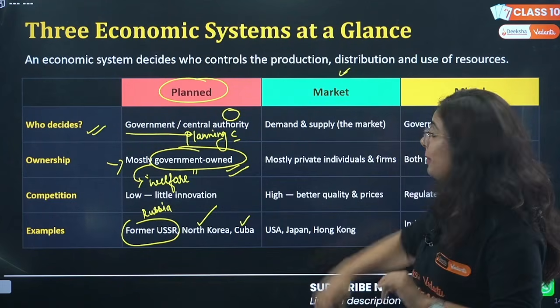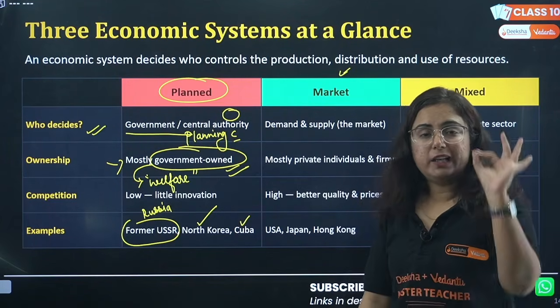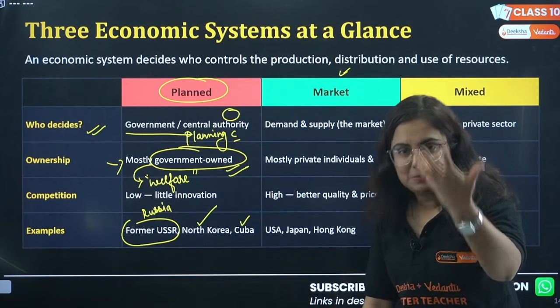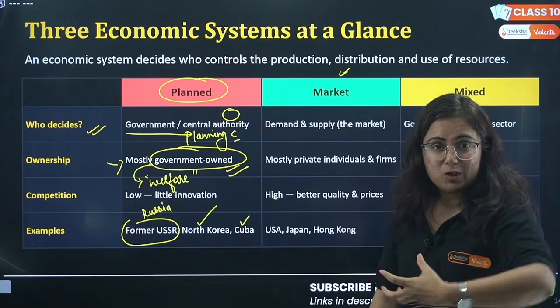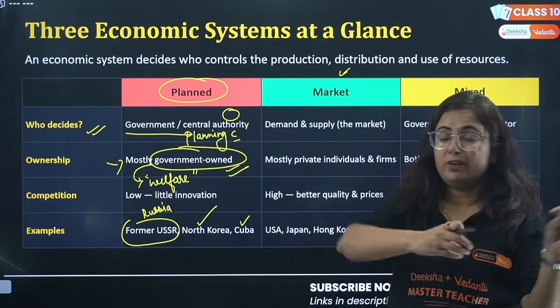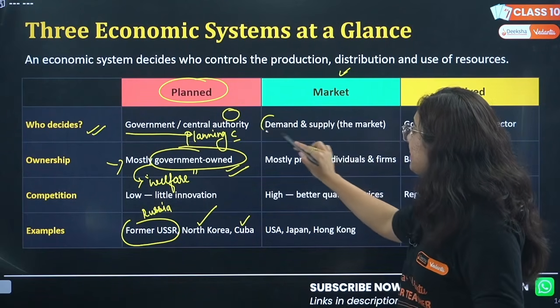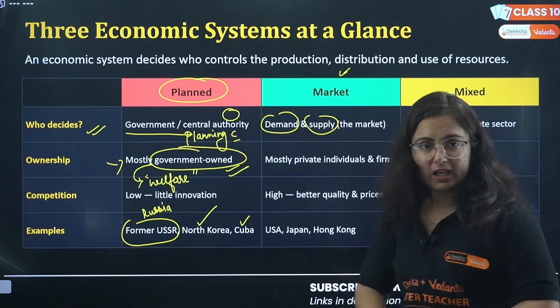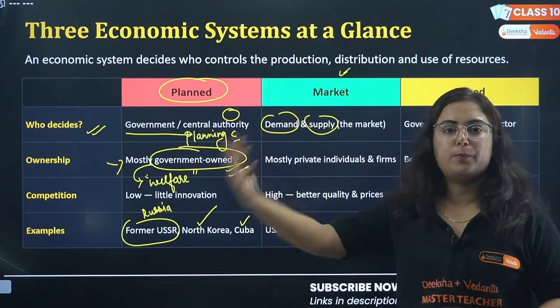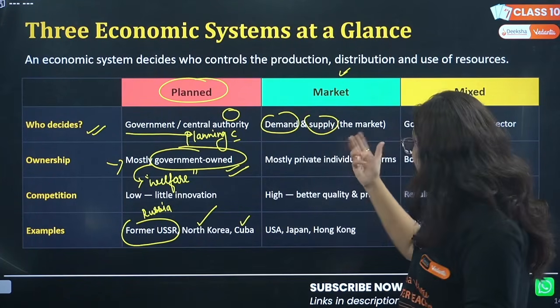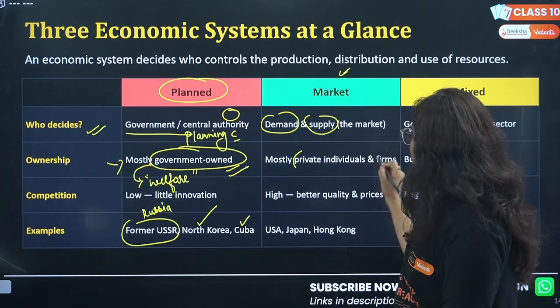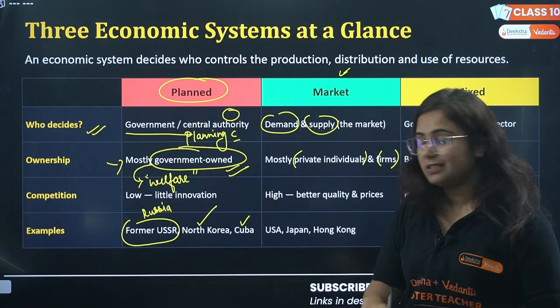However, we also have the market economy. Here, how much will be produced, how much will be consumed, where it will be consumed, whether there will be exports, and how much there will be imports, everything depends upon the market demand and supply. So it is mainly private individuals and firms taking the decisions.